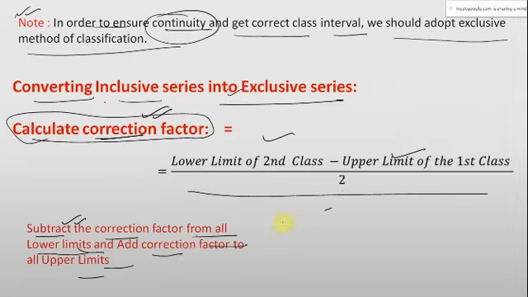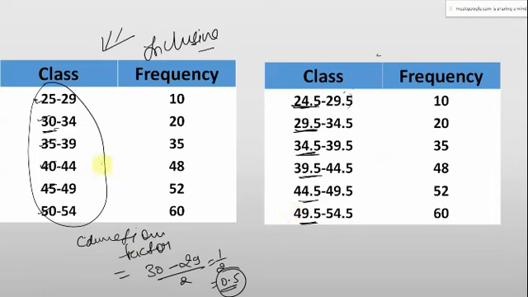And it also states to add this correction factor to all the upper limits. So we'll add them. 29 plus 0.5 is 29.5. 34 plus 0.5 is 34.5, 39.5, and so on. Now you can check that the upper limit of the previous class is the same as the lower limit of the next class.